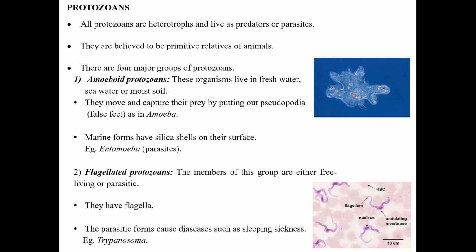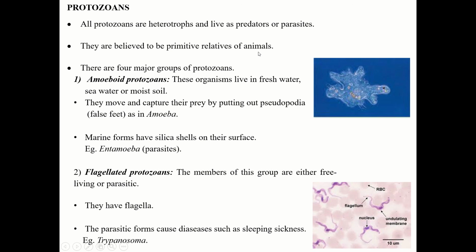Now next, fifth group is the protozoans. Okay, now protozoans. All protozoans are heterotrophs and live as predator or parasites. All protozoans are heterotrophs. They cannot prepare their own food. These protozoan groups are heterotrophic, so they cannot prepare their own food, and they live as predator or parasite. They are believed to be primitive relatives of animal.